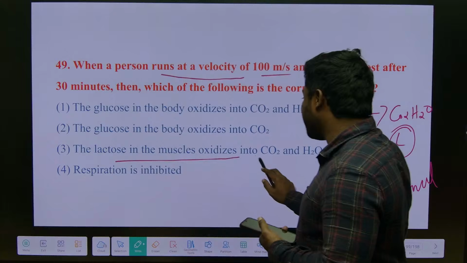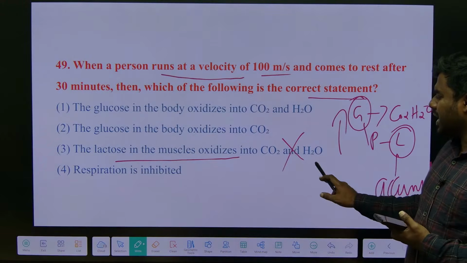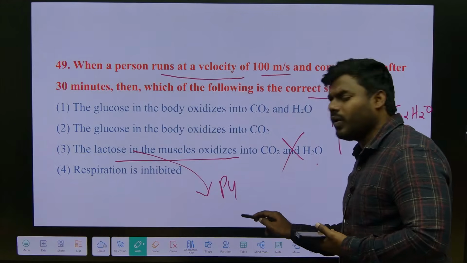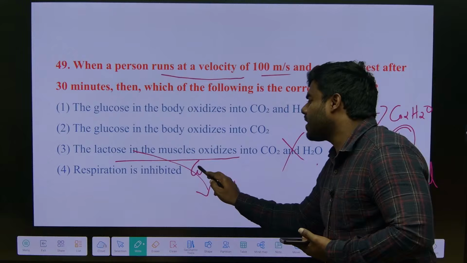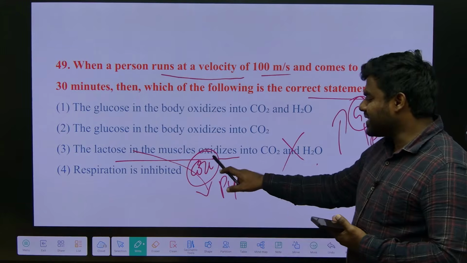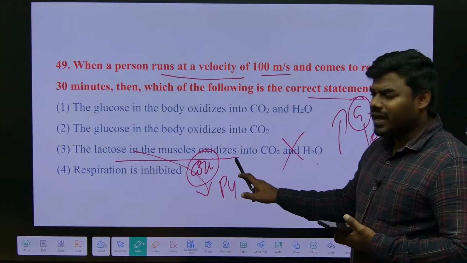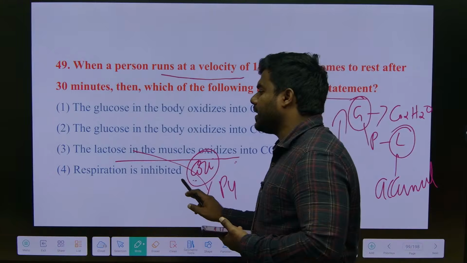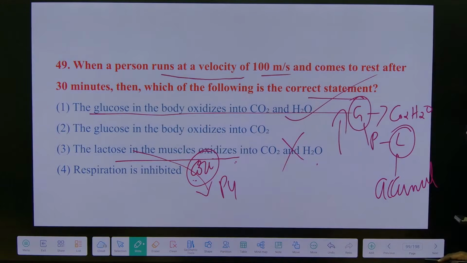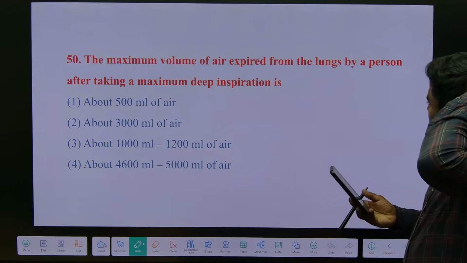Lactose in the muscle oxidizes into carbon dioxide and H2O. Lactose never gives rise to carbon dioxide and water. Lactose in the rest condition is converted into pyruvate by a cycle called the Cori cycle. Correct? That is, lactic acid is getting converted, it never breaks down. Lactic acid accumulation happens generally, right? So the glucose in the body oxidizes into carbon dioxide and water. Simple, don't confuse. This is a straightforward question which we read.